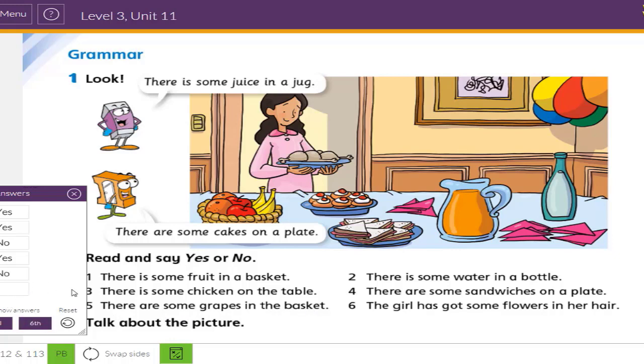No. There aren't any grapes in the basket. Number 6, the last one. The girl has got some flowers in her hair. No, the girl hasn't got any flowers in her hair.